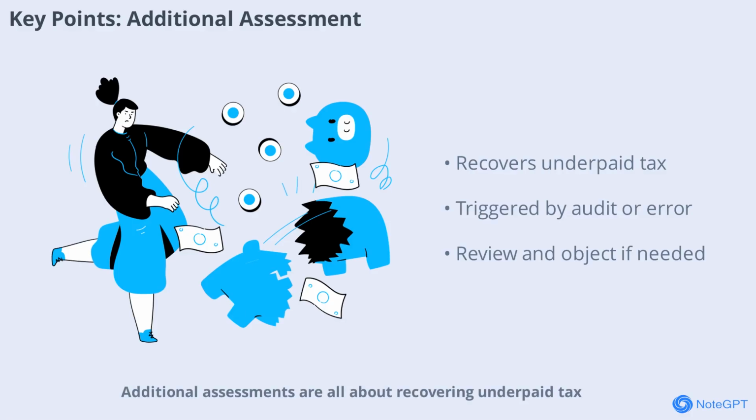Additional assessments are all about recovering underpaid tax. They are usually triggered by audits, investigations, or the discovery of errors. If you receive an additional assessment, review it carefully and consider whether you need to object. The process is designed to ensure that everyone pays the correct amount of tax, no more and no less.